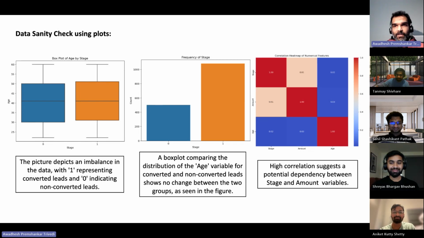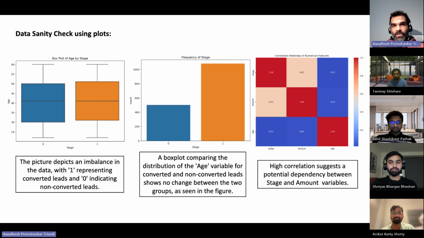Before going ahead with the model building part, I did a data sanity check. For that, I built some plots. If you see the left plot, which is for age against the stage variable, and stage is basically whether the leads are converted or not, 0 indicates the lead is not converted, and 1 indicates the lead is converted. If you observe the box plot, it is fairly the same for both converted and not converted leads for age, and there are no outliers present in the data.